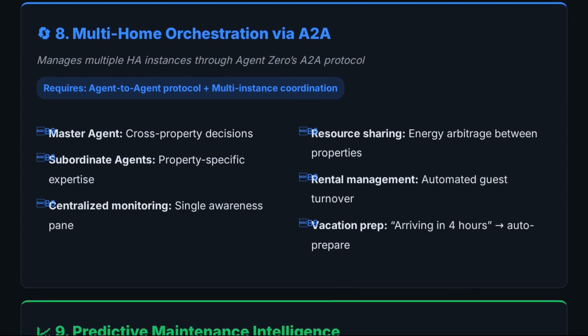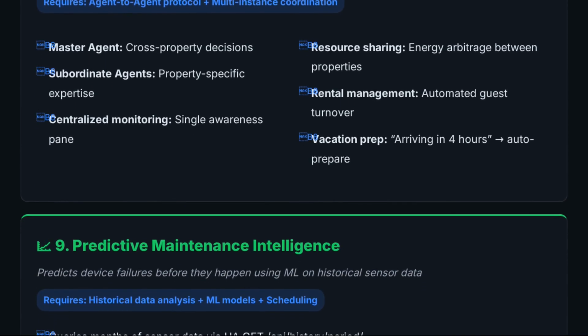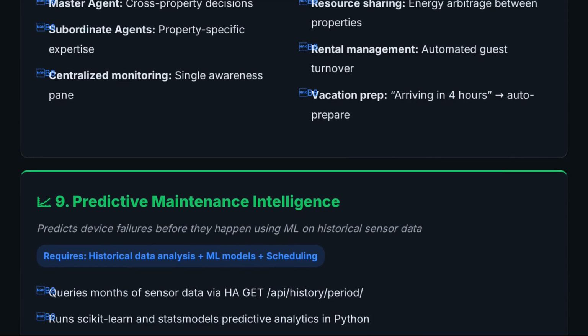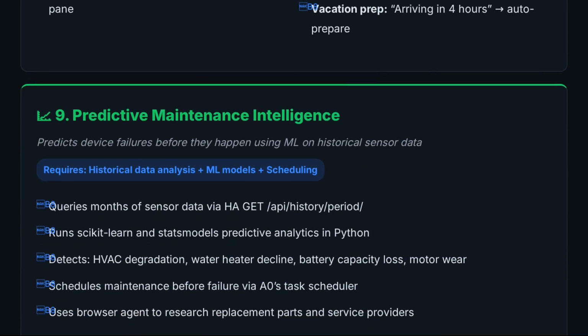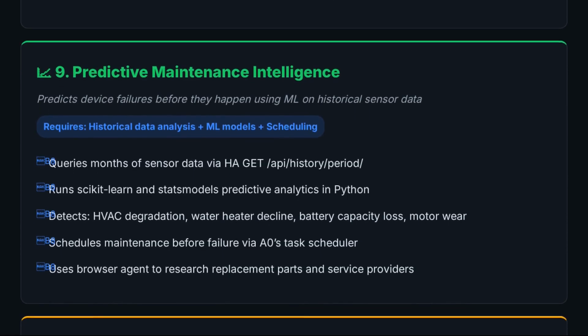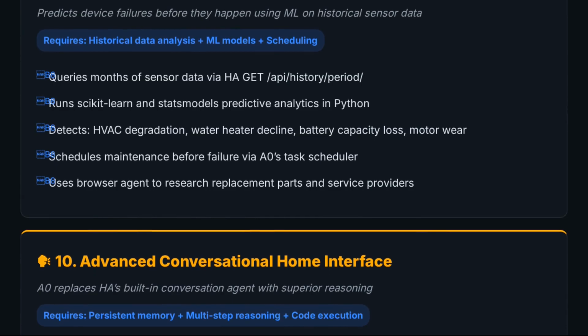Of course, there are risks. Security is the biggest. Agent Zero has root access plus Home Assistant control, so entity whitelisting and network segmentation are essential. Latency adds 1 to 500 milliseconds per API hop, and cloud LLM costs scale with polling frequency, so use local models for high-frequency monitoring tasks.